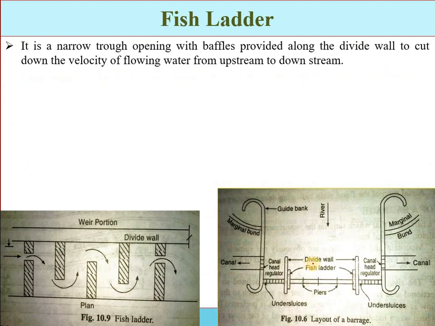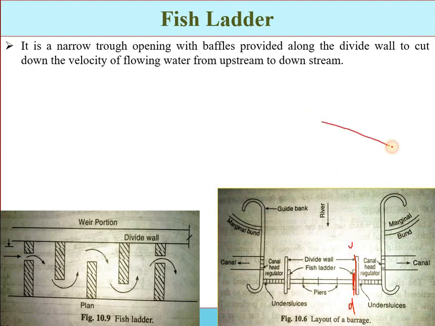Next component, we have the fish ladder. So here you can see that alongside the divide wall, we are constructing the fish ladder. Fish ladder is just the fish way, the fish passes, or the fish steps. That is a structure through which the fish move from the upstream side to the downstream side.